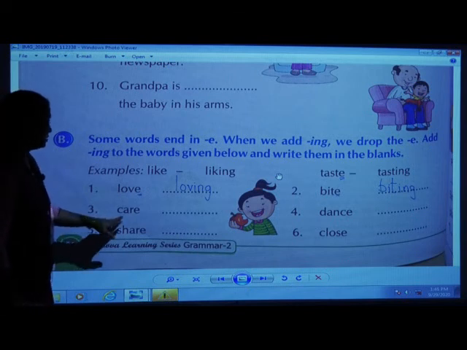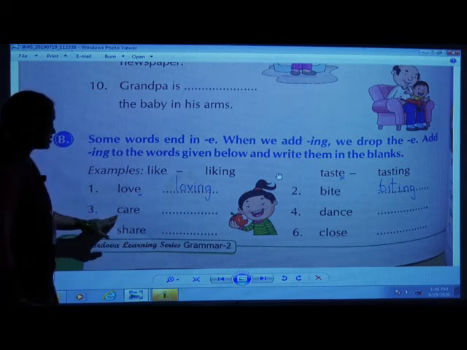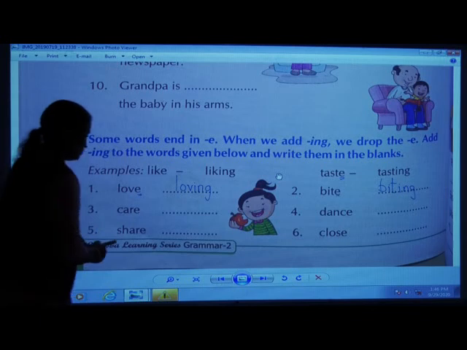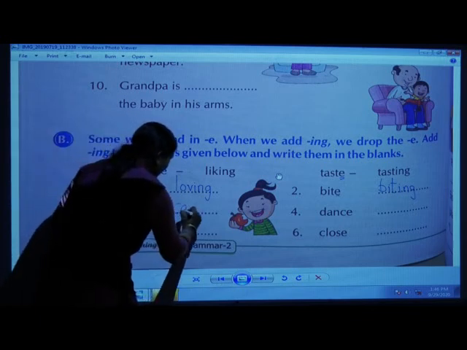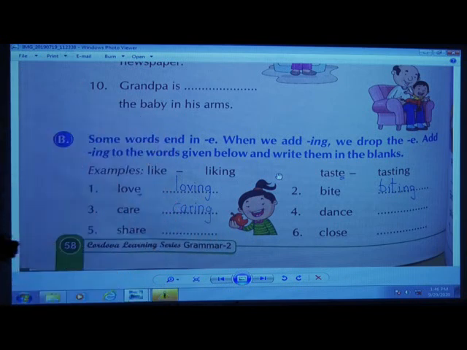The third, C-A-R-E, care. Ing form of this word will be, yes, all of you are right. You have to say and write C-A-R-I-N-G, caring.